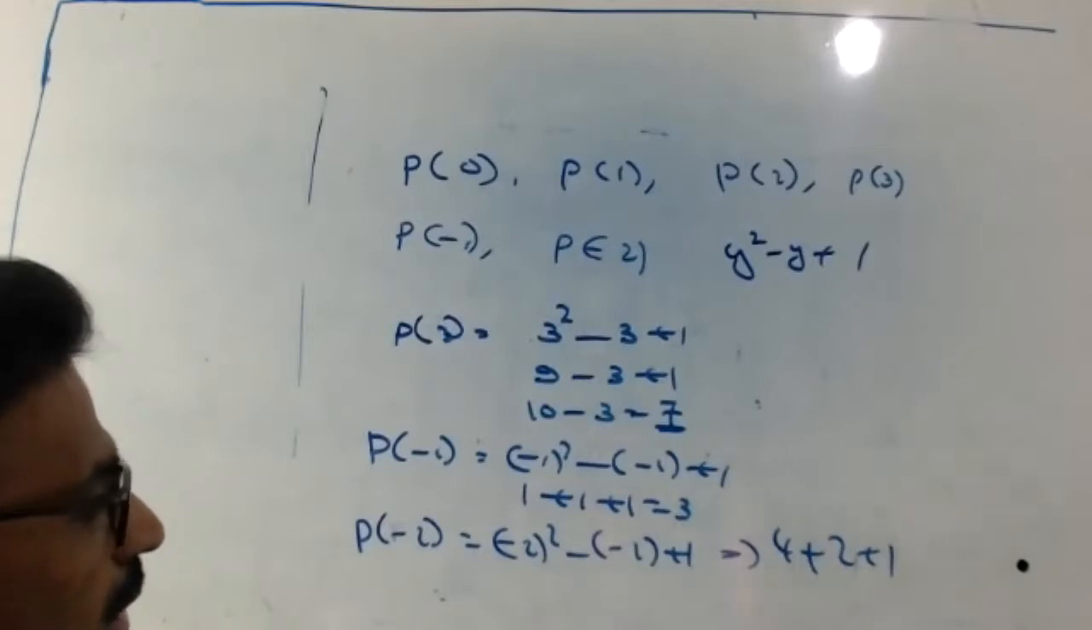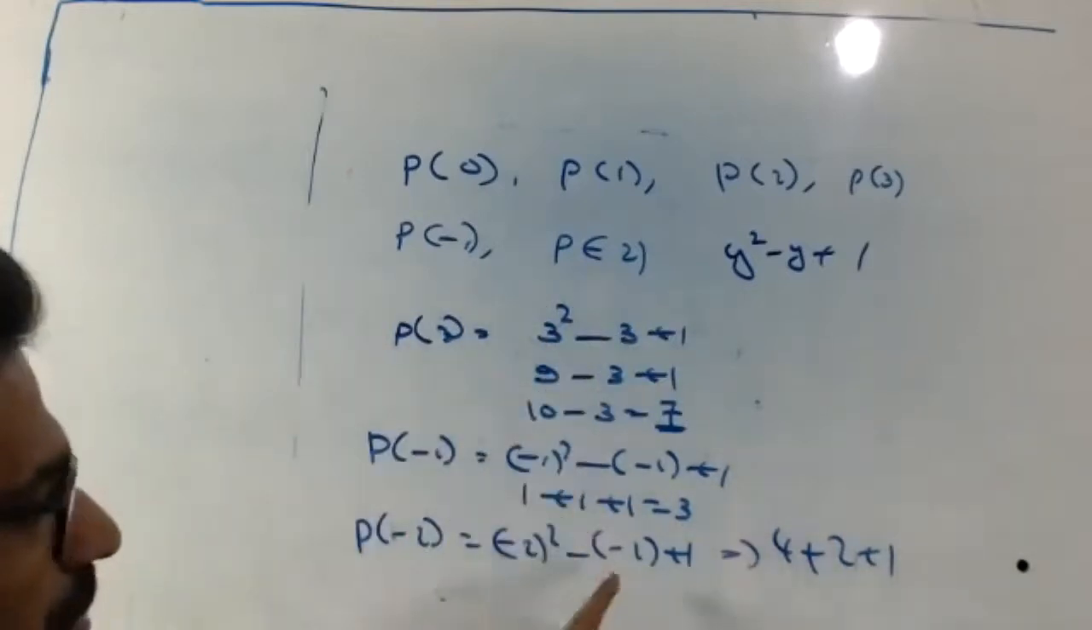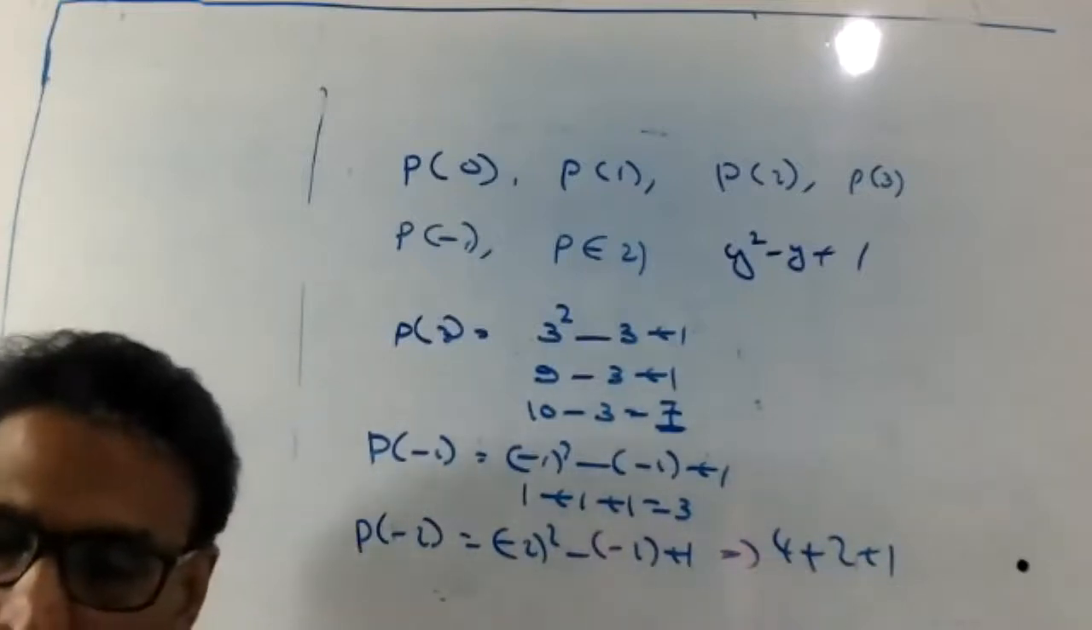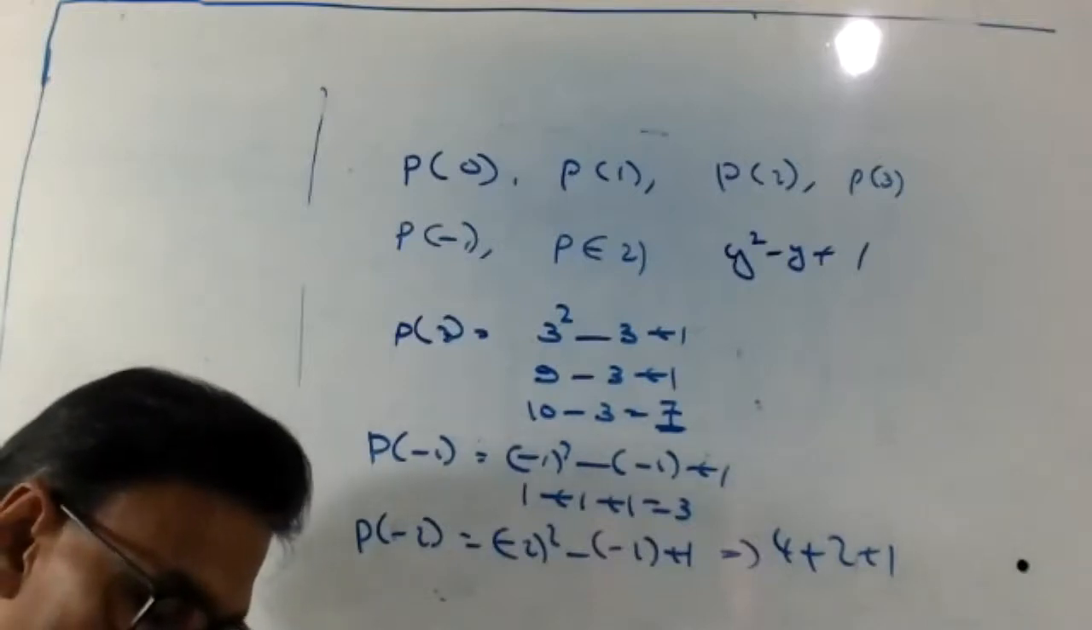Four plus, okay, that is okay. I didn't do that, no. Minus 2, 4 plus, minus 2, no, this is my 4 plus 2 plus 1. Okay. So next question.